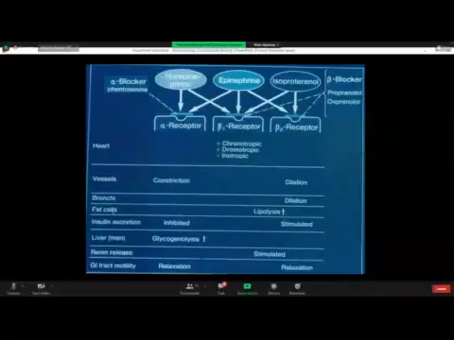Look at the fat cells, they have got beta-2 receptors, lipolytic activity. Insulin secretion, I did tell you. Now insulin-secreting beta cells have got alpha receptors, which when stimulated lead to inhibition of insulin secretion.